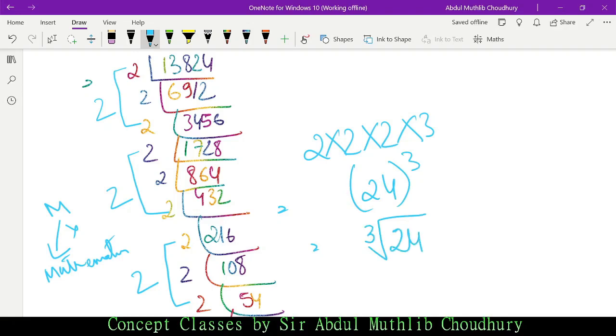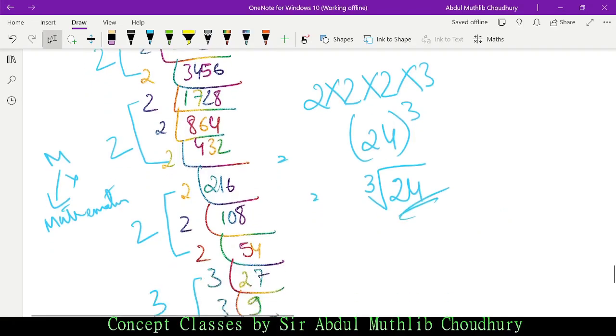When you convert it into a root, we get the root of 24, and we put 3 here. This is the cube root. I'm repeating again, do not leave this blank. If no digit is put here, it is assumed to be the square root. So make sure you put a 3 here, which implies that it is a cube root. So this is the answer.